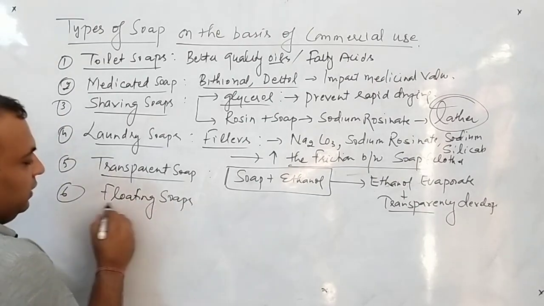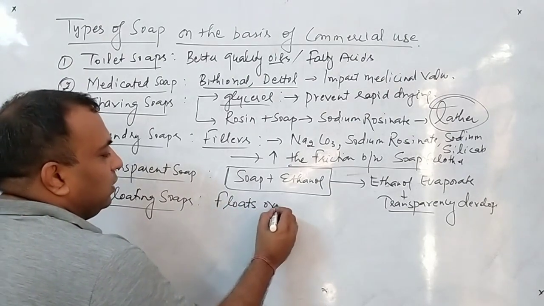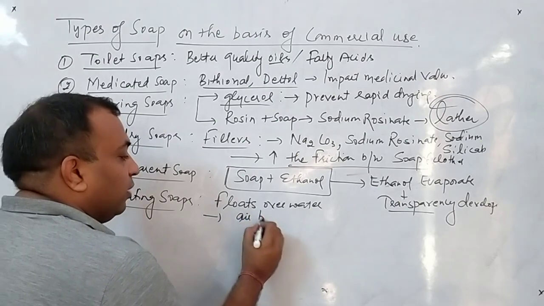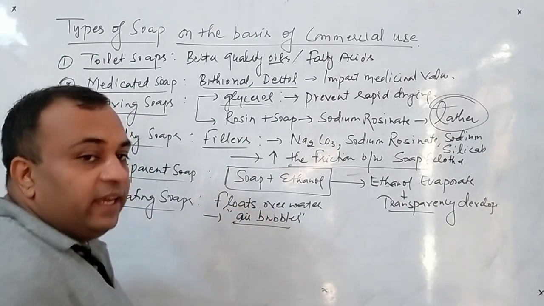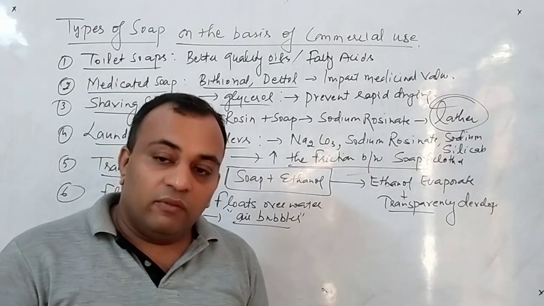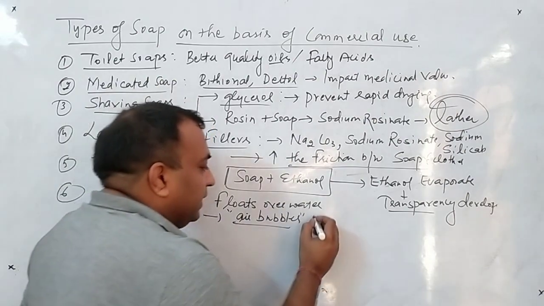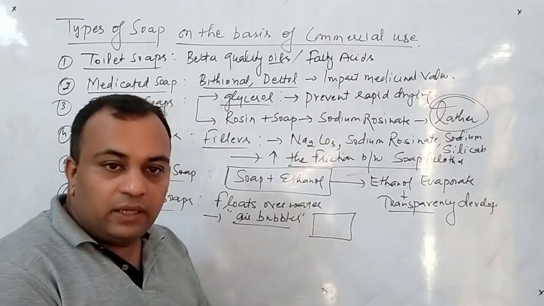Now the number 6, after the transparent soap, is floating soaps. These are the soaps which normally float over water. Now what is the reason for that? They contain air bubbles. Now how are the air bubbles embedded in the soap? When the soap is formed, before it dries or solidifies. Suppose this is the soap during the preparation. In the starting state, this is not completely solid.